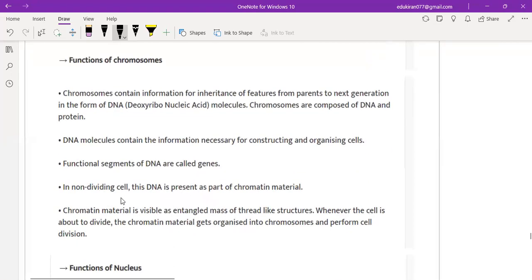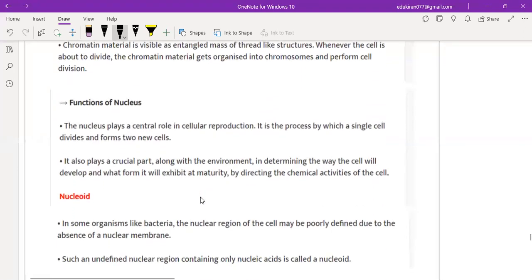And in non-dividing cells, this DNA is present as part of chromatin material. Now, chromatin material is visible as an entangled mass of thread-like structures. Whenever the cell is about to divide, the chromatin material gets organized into chromosomes and performs cell division. Clear? Yeah. Now, what are the functions of the nucleus?